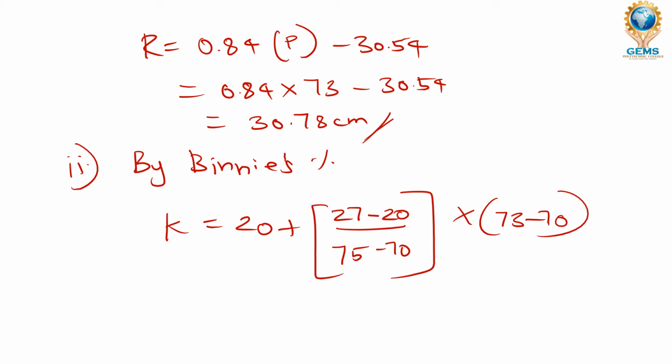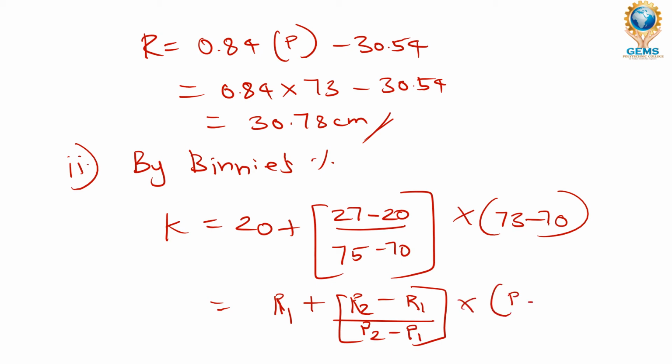I will write the formula for you. The formula will be looking like this: R1 plus R2 minus R1, divided by P2 minus P1, into P minus P1. Keep the coefficients as R1 and R2, and the rainfalls as P1 and P2.